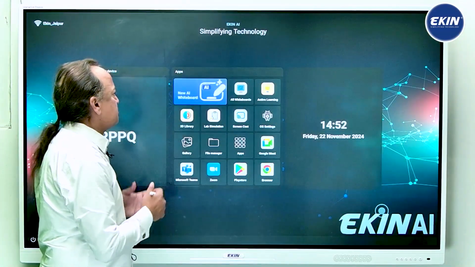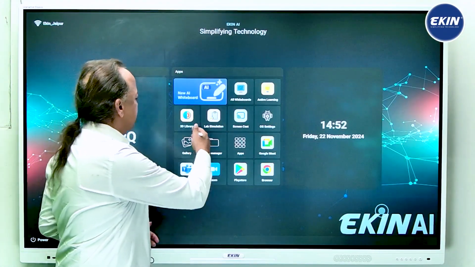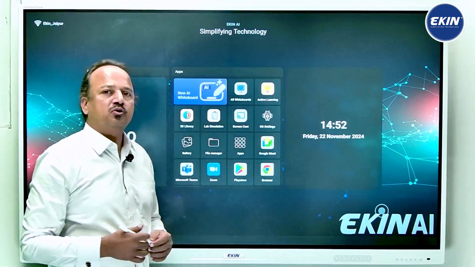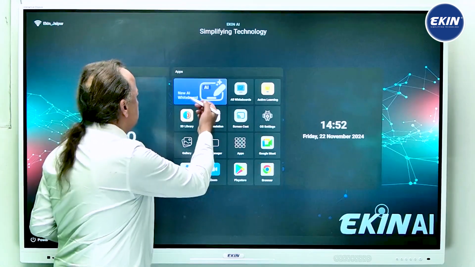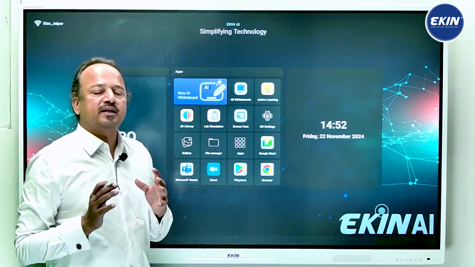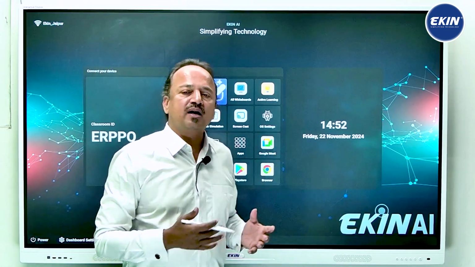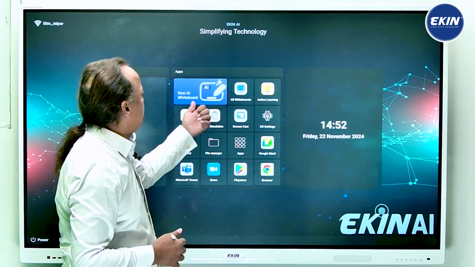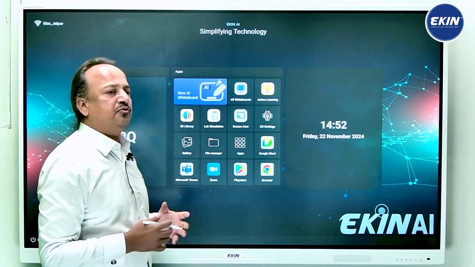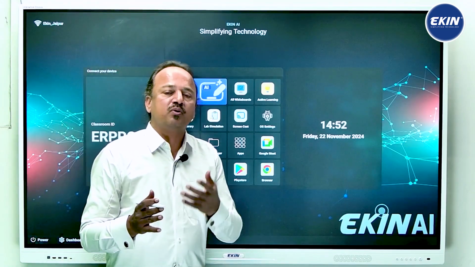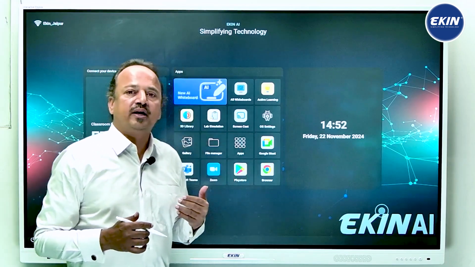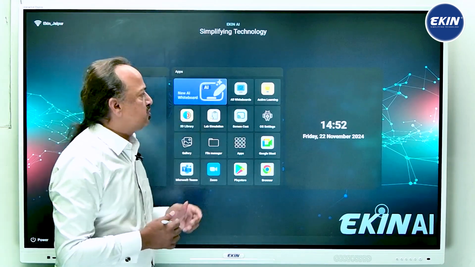So this is the dashboard which you are going to get. What are the options available? There are a lot of options available, so don't get confused with that. You have new AI whiteboard, because as soon as you are inside the classroom, you are probably looking to start writing something on that. Second, if you have already written something and you want to access that old content, you have all whiteboards. So you can do that.